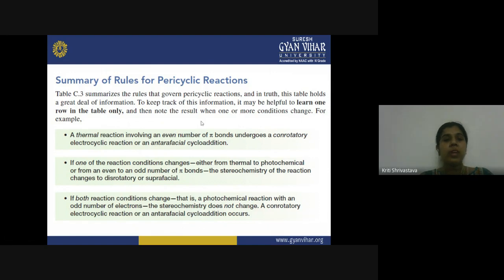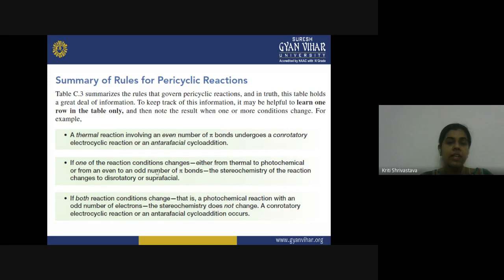So whenever a thermal reaction is taking place which involves an even number of pi bonds, in the electrocyclic it will be con-rotatory, and in the cycloaddition, it will be intrafacial. So this will be true for all such systems containing an even number of pi bonds.